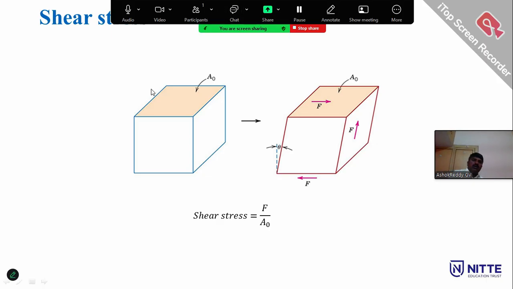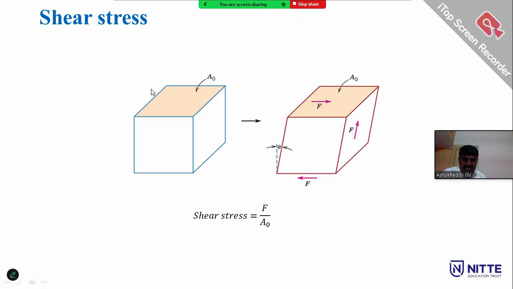Shear stress, or tangential stress. When you take a cube, it has six faces.